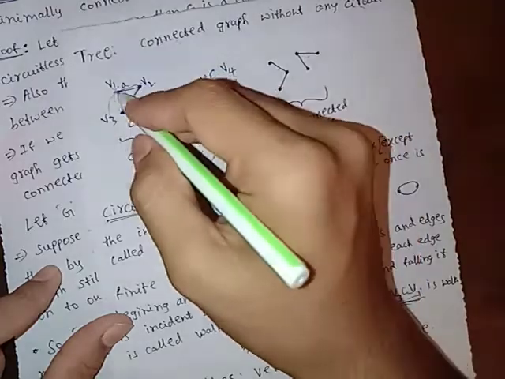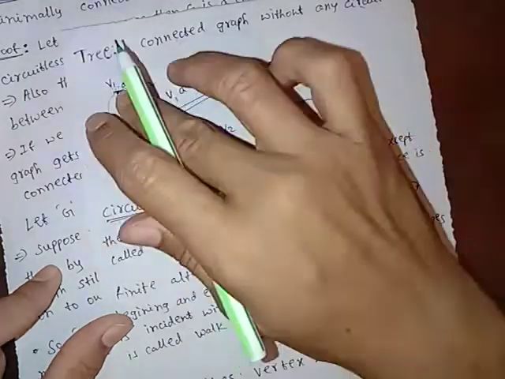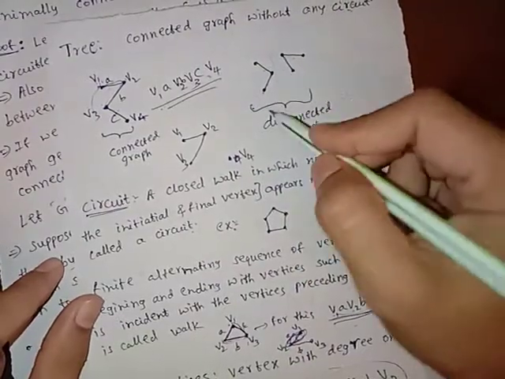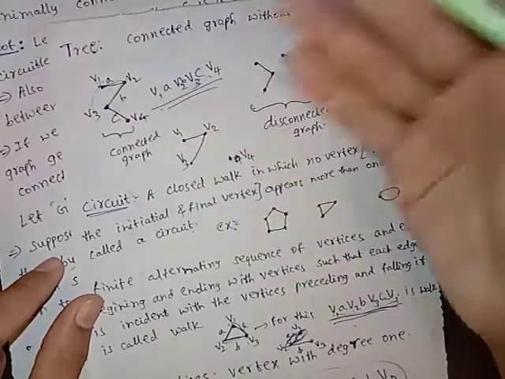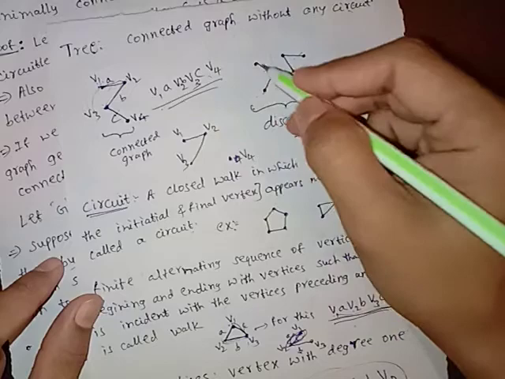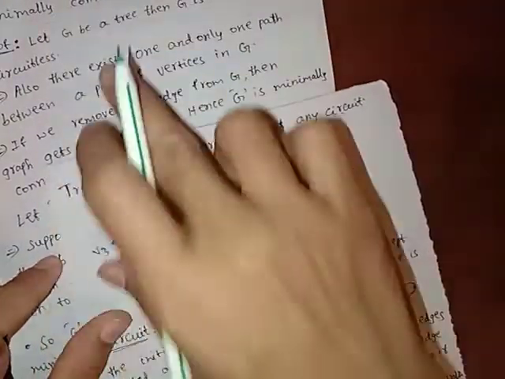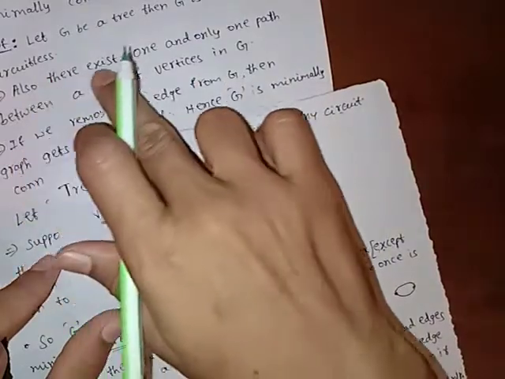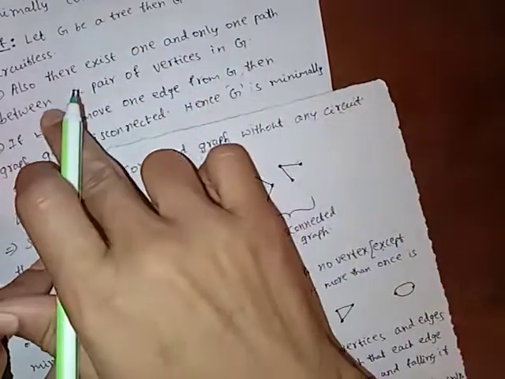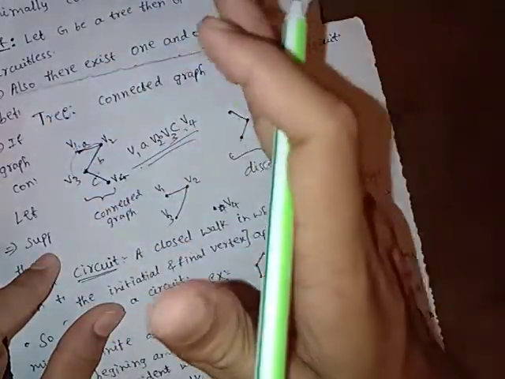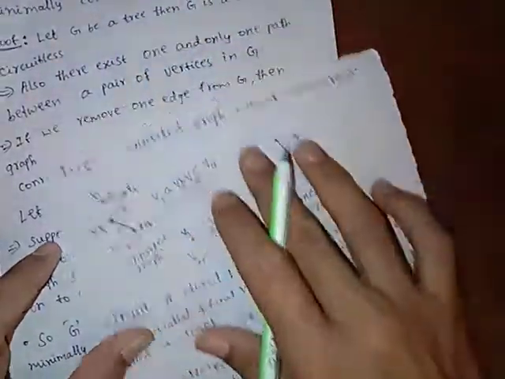If there is no path from here to here, it becomes a disconnected graph. So it is a disconnected graph. So if it is a tree, then there exists one and only one path between a pair of vertices in G. Any pair we can choose, there exists one and only one path.